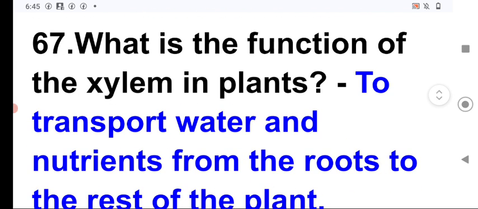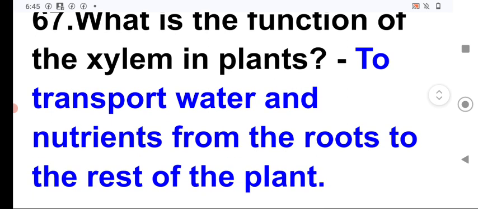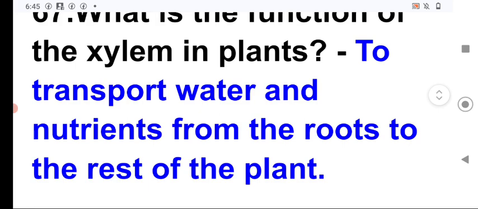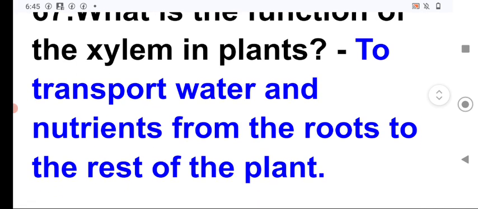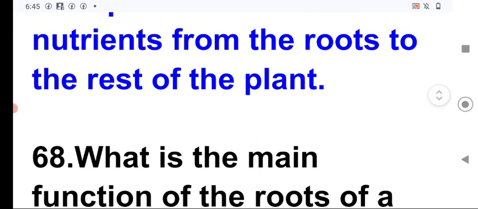Next, what is the function of the xylem in plants? To transport water and nutrients from the root to the rest of the plant is the chief function of the xylem, whereas phloem conducts the food synthesized in the leaf to all parts of the body.